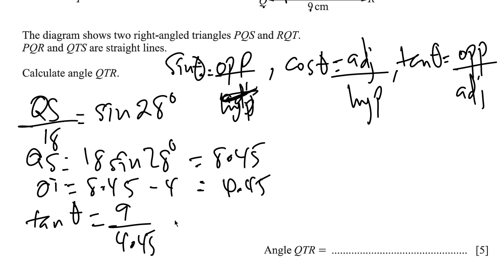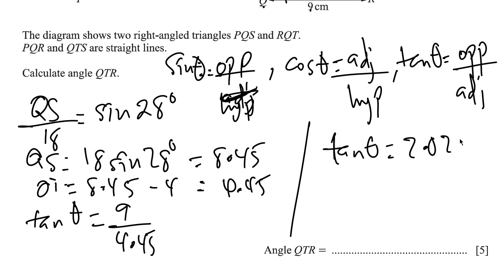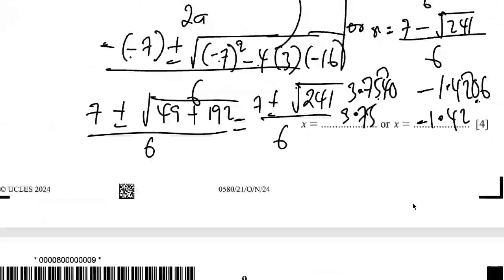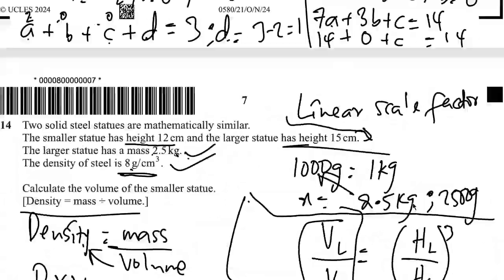So 9 divided by 4.45 is equal to 2.022, right? And then to get theta, we get a tan inverse of 2.022, and that's going to be 63.68.